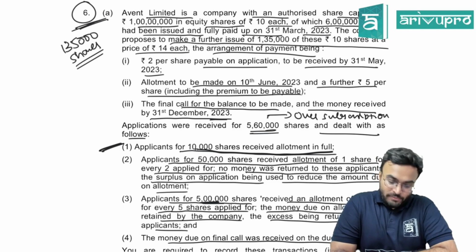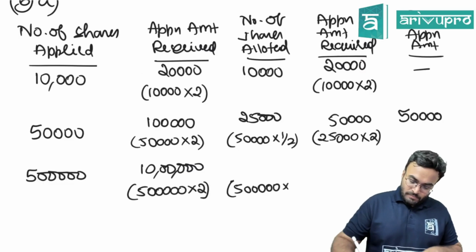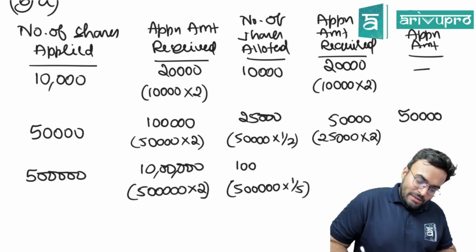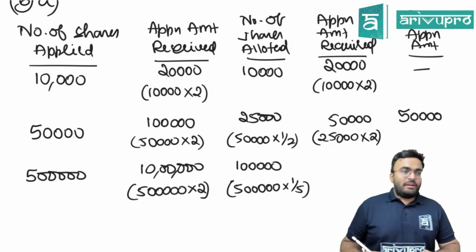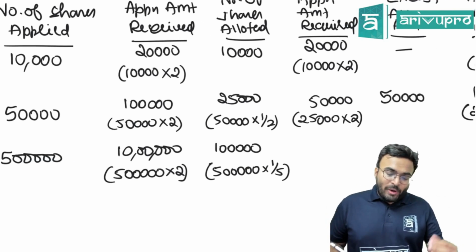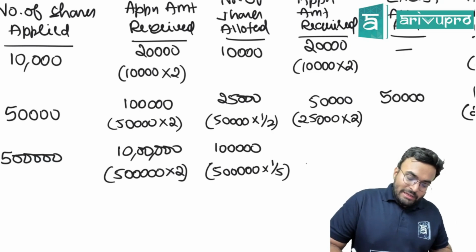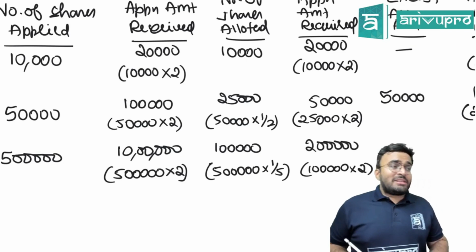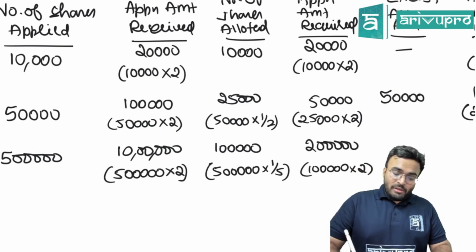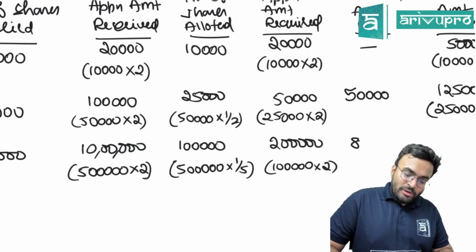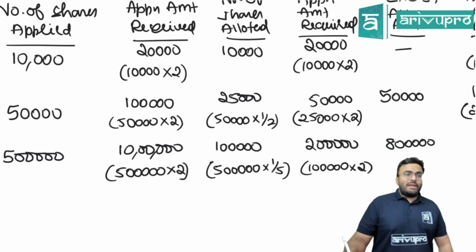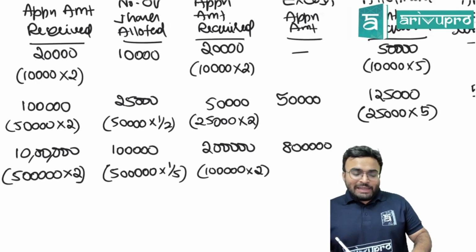The ratio is 1 is to 5, that means 1 lakh shares are allotted. How much application amount is required? I need an application amount of 1 lakh into 2 rupees, that is 2 lakhs. How much is the extra application amount now? I got 10 lakhs and I require only 2 lakhs. So the excess application amount is 8 lakhs.